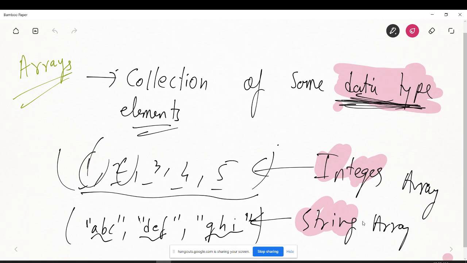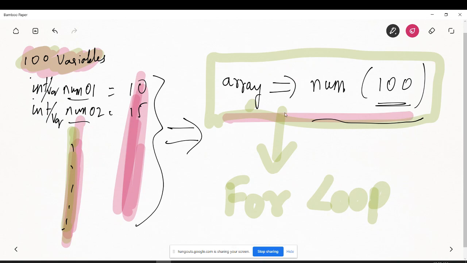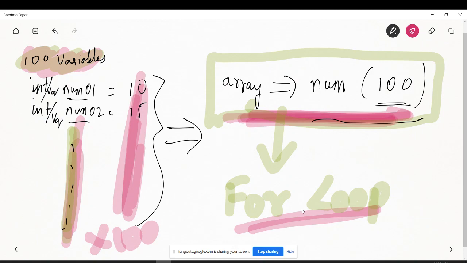What is the use case of defining an array? Instead of defining 100 variables, I can define an array with the length of the array as 100. That is, inside the array there are 100 elements. Again, if I want to multiply every element by 2, I would have to write 100 lines of code. But you can just write a single for loop and iterate through each and every element of an array, and multiply by 2 or something, right? So this is basically the definition and why arrays are used.